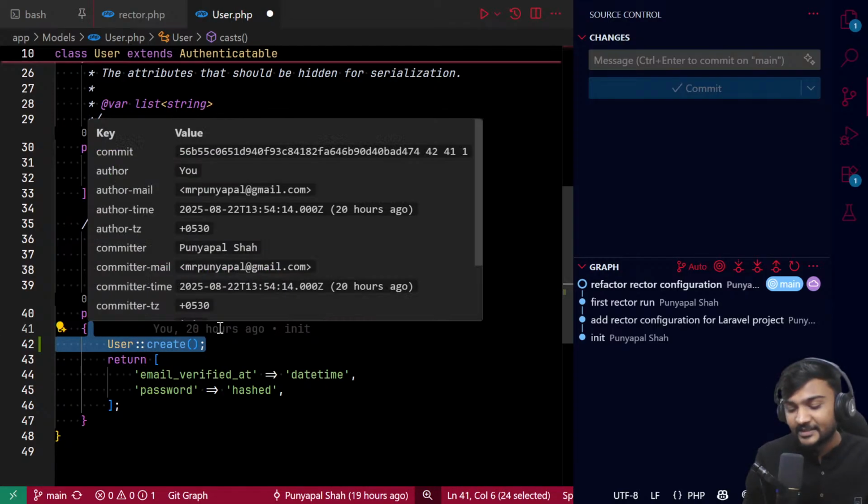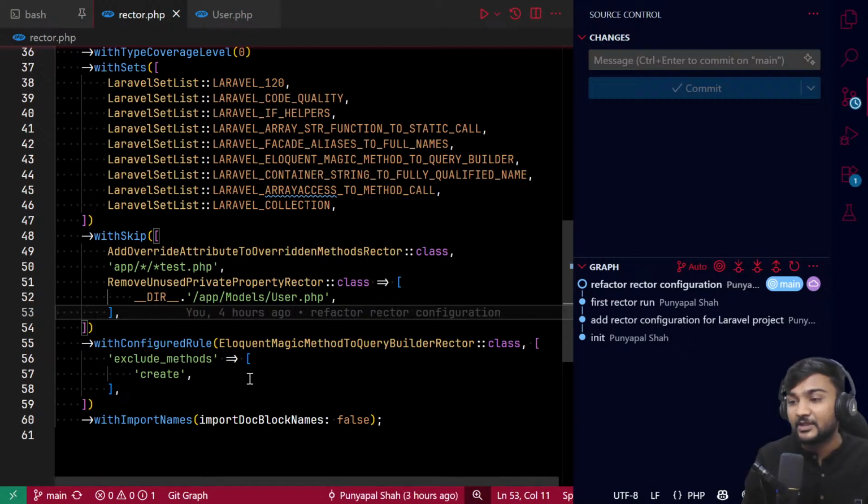So it is configurable, and you can say exclude methods create. Whenever someone uses a user model, or any model, with create, it will not add the query for the method call as first.